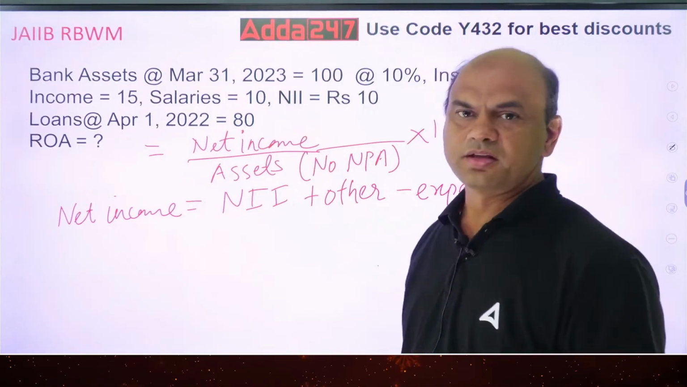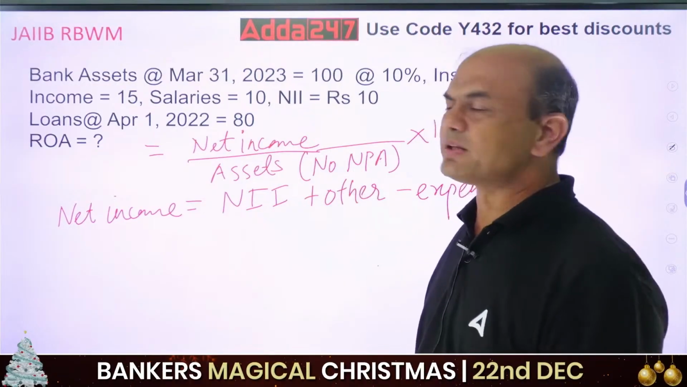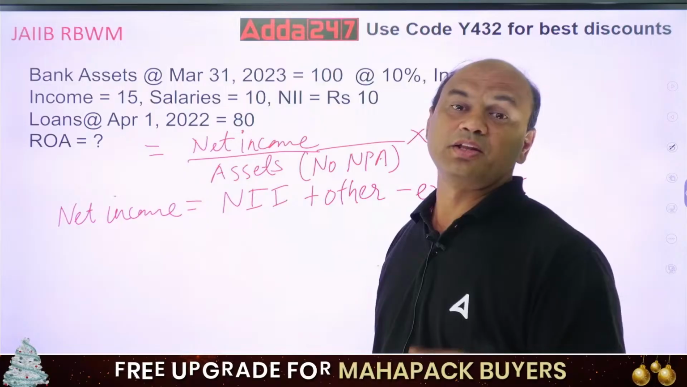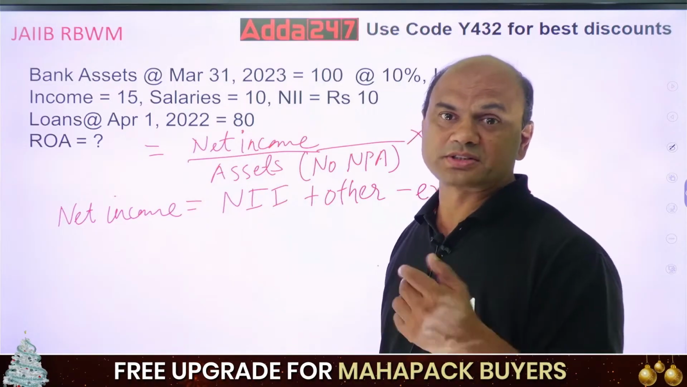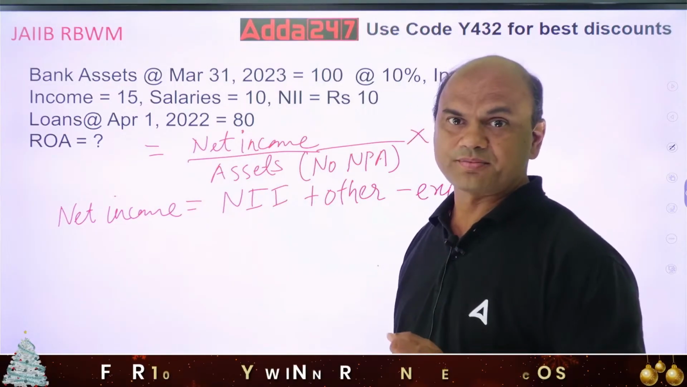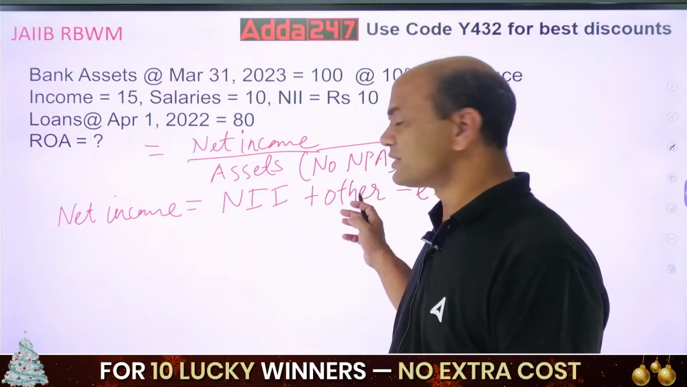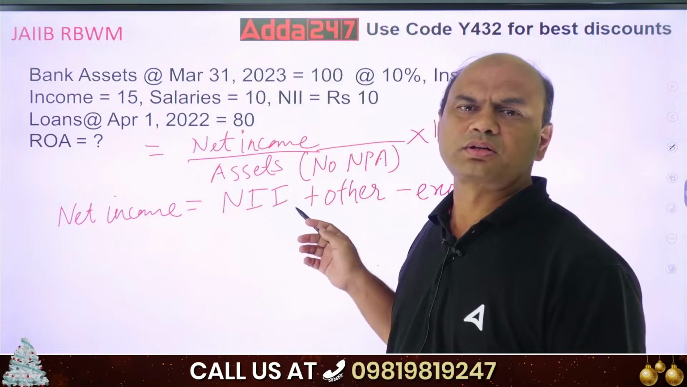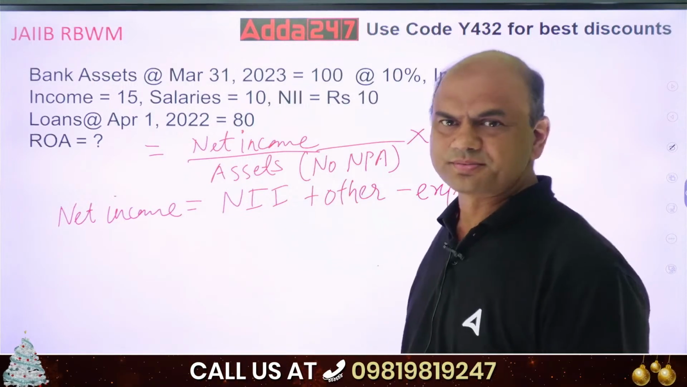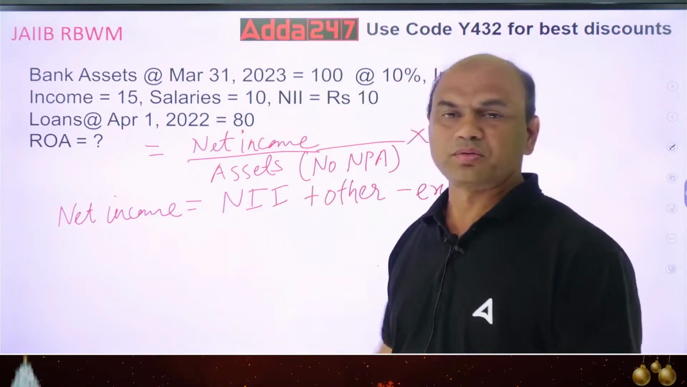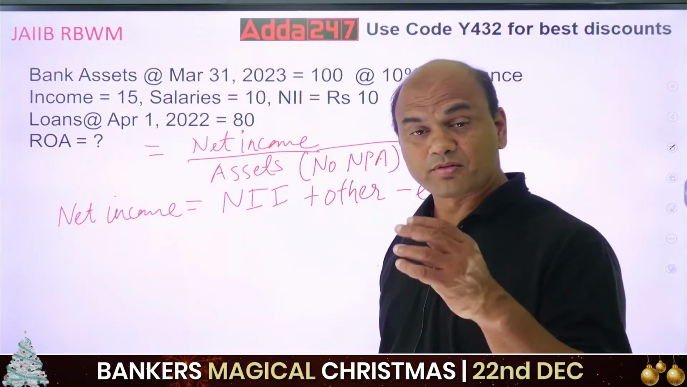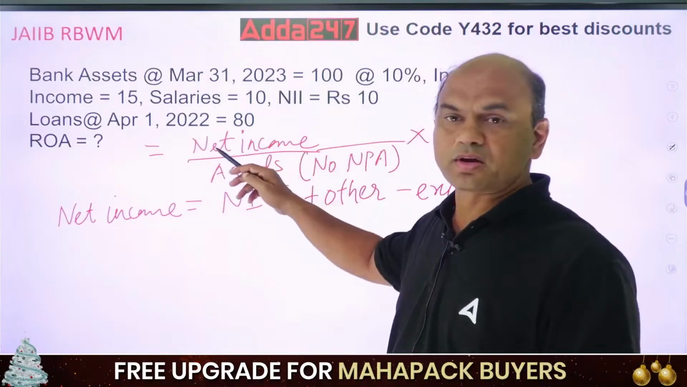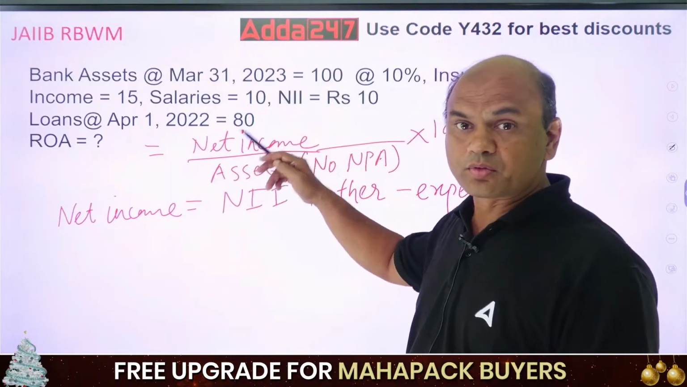Now this other income can include anything. It can be third party products. It can be some investments, bonds which you have invested, you get returns from that. Mainly here we include TPP, third party products. But what is NII now? We are going deeper, one step at a time. First we went for ROA, then we found out what is net income.